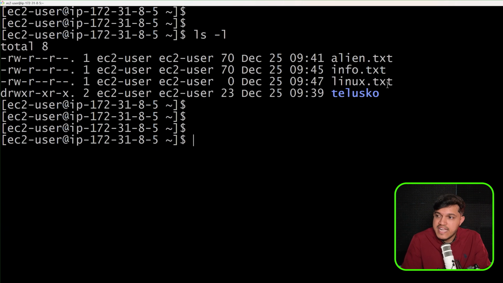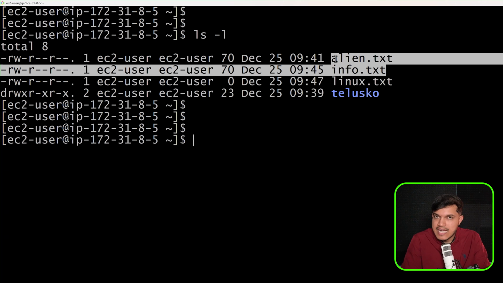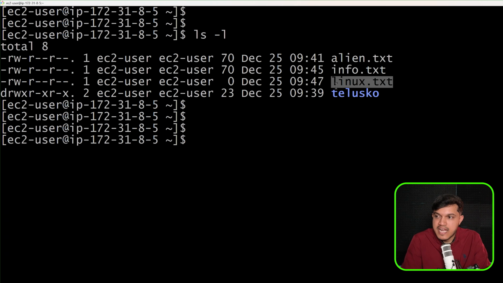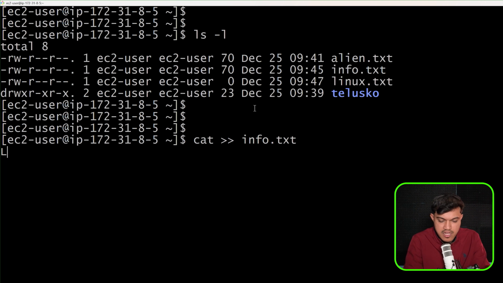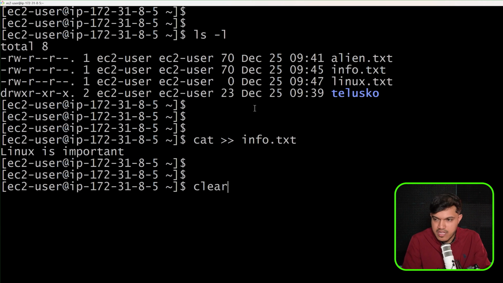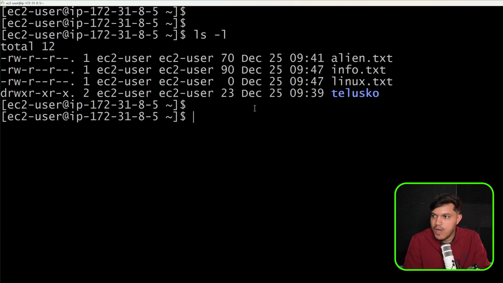Now, whatever data we have inside alien.txt and info.txt, that data I want to copy inside this. But before that, I would like to add some extra data here. I'll say cat. I want to append something inside info.txt as a differentiating factor. I will say here, Linux is important. That's what I have added. Let me just clear this. I'll say ls -l. We do have this.